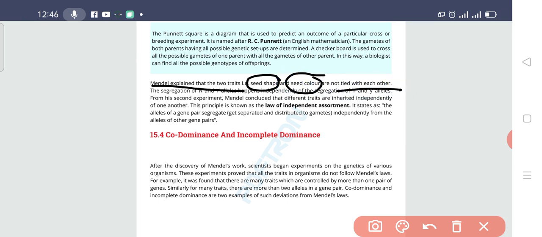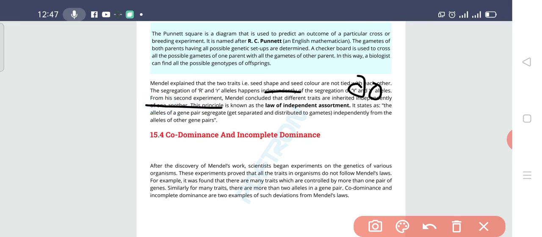They are not tightly bound with each other. The segregation of the R and the Y will be what, student? It will be independent of segregation of the capital Y and the small y alleles.